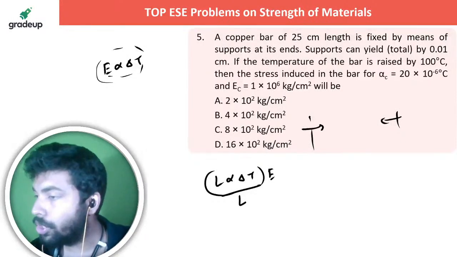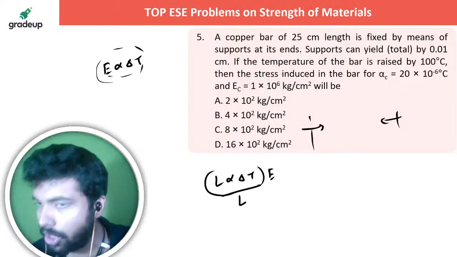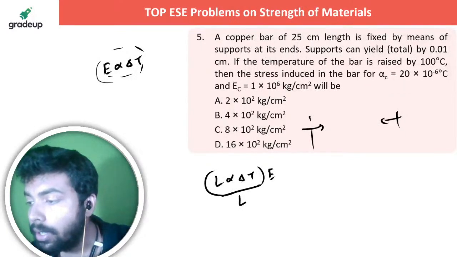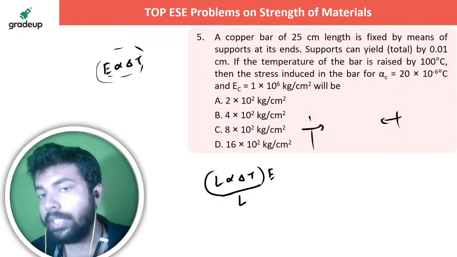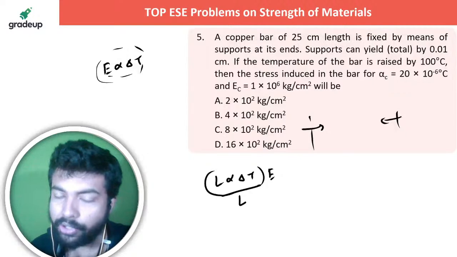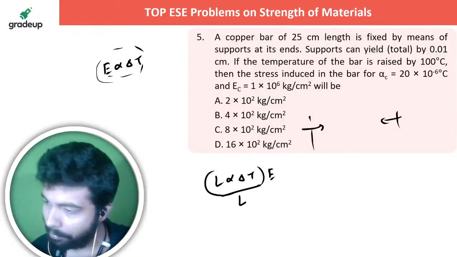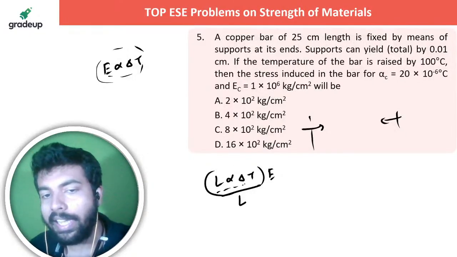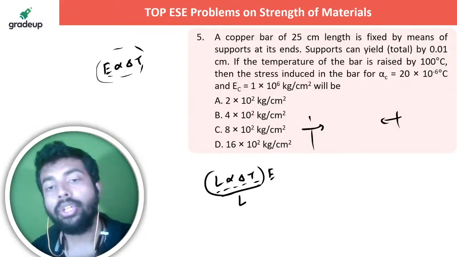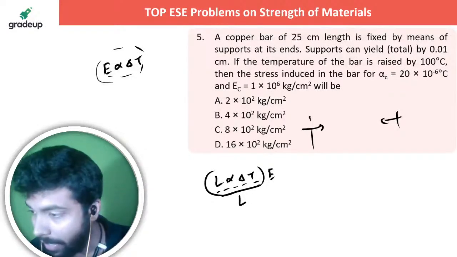Normally, Young's modulus is equal to stress by strain, right? So stress is simply Young's modulus into strain. What is strain? Strain is change in length by initial length. So this is the change in length, L alpha delta T. This is the initial length, that is L. So this is how normally it is done.